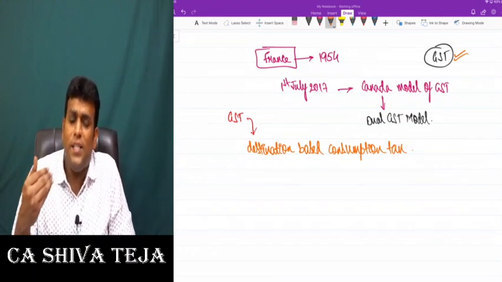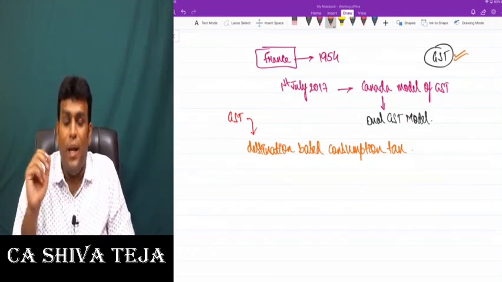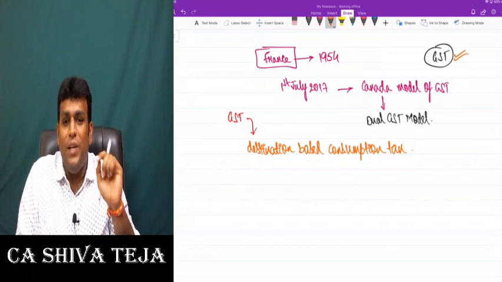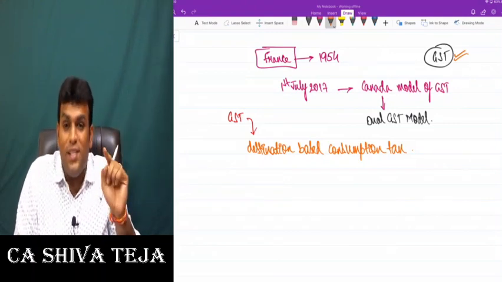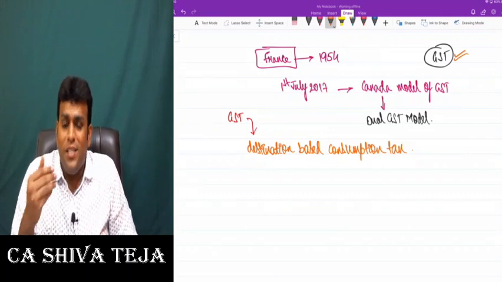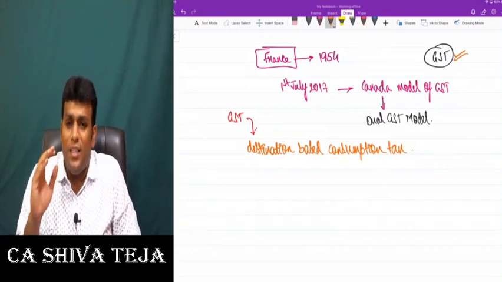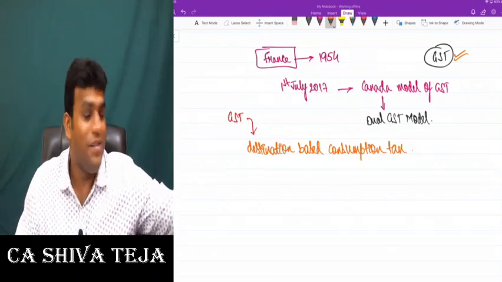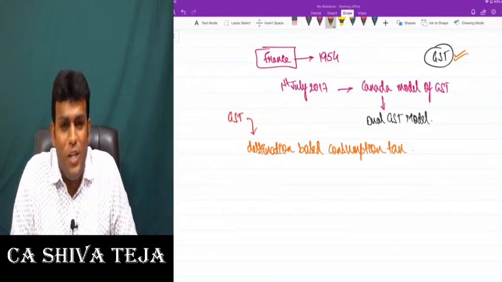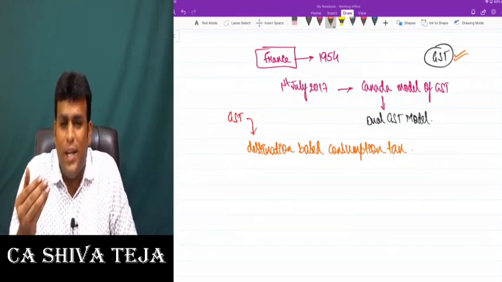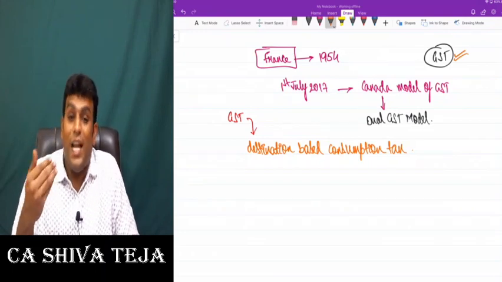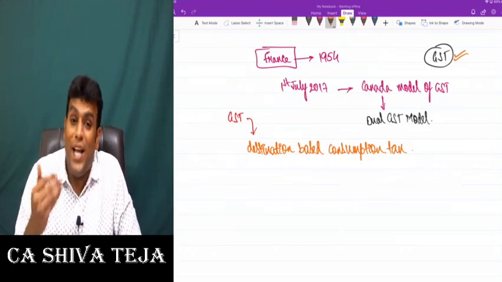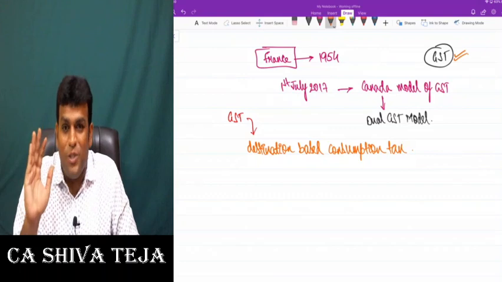When I say destination based consumption tax, the meaning is that the tax will reach that state where goods or services are consumed. One more time I repeat, destination based consumption tax means that the tax will reach that state where goods or services are consumed. Getting clarity friends? That is the actual meaning of destination based consumption tax.